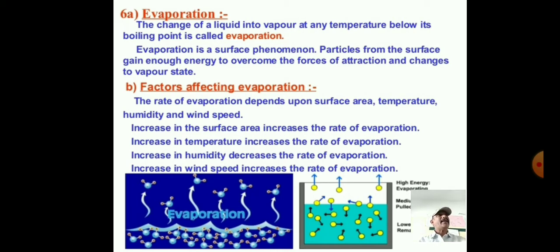Now take one glass of water and spread it on the floor, or on a roti pan. Immediately you observe that the water evaporates fast because the temperature and the surface area are increased. When the surface area is increased, automatically the rate of evaporation also increases.